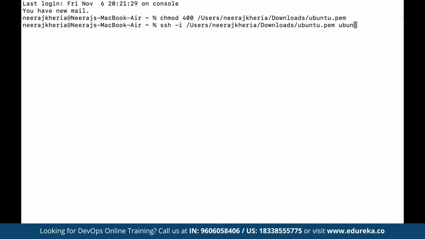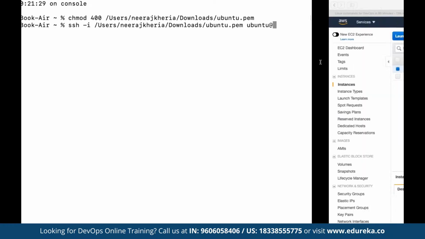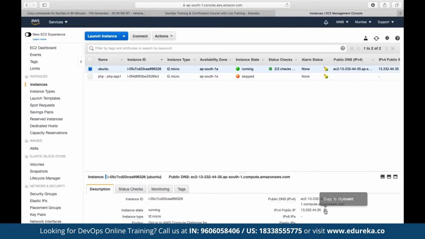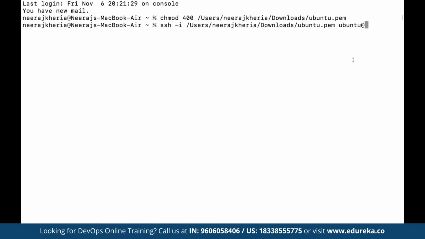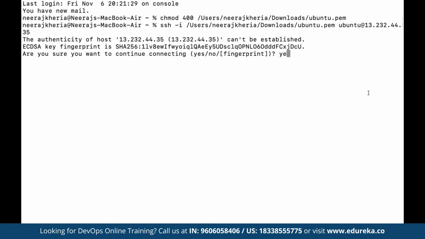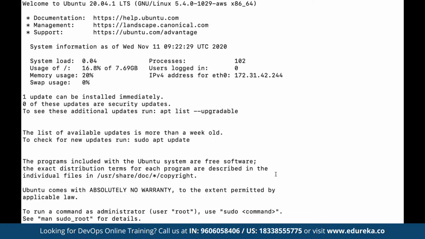Since we have chosen the Ubuntu distribution, our default username is going to be ubuntu, and then we specify the IP on which the instance has been deployed. Now if the credentials are correct, we will be able to get connected to this Ubuntu server, and we can start running operations on it as and when required.